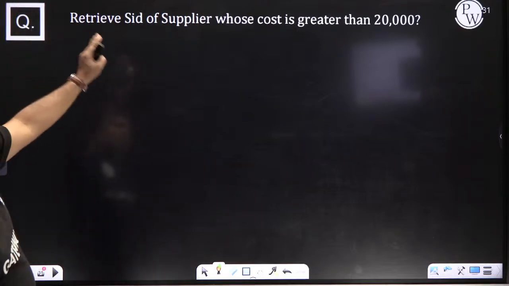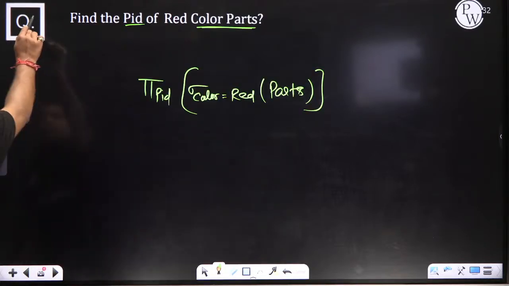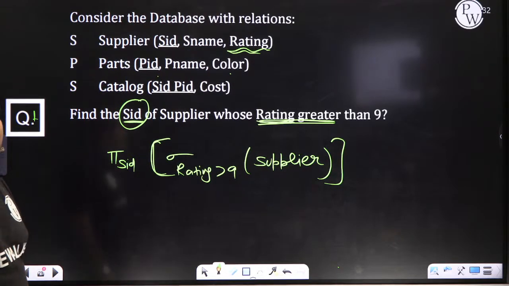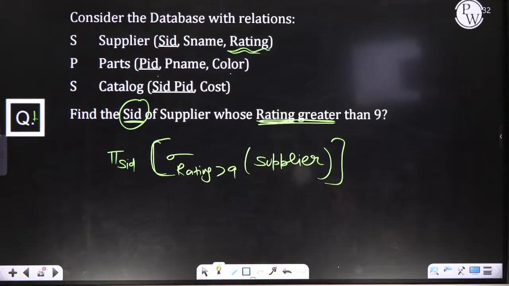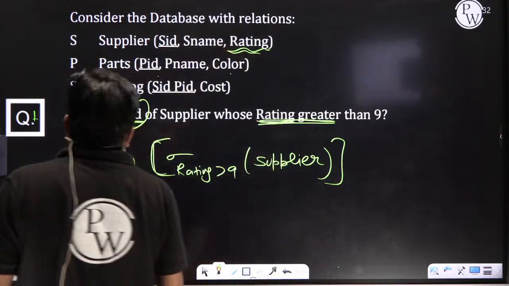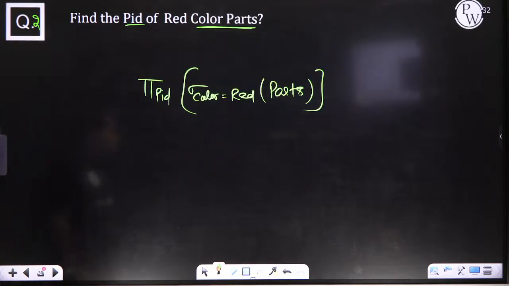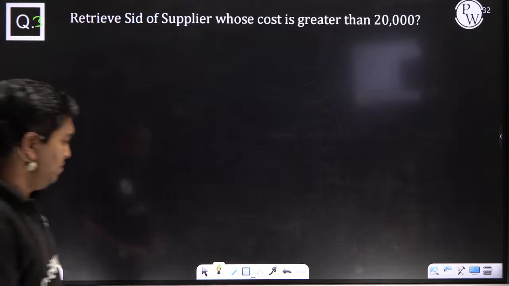Next, find the SID of the supplier whose cost is greater than 20,000. Which table is required? Everyone acknowledge, please. Are you able to analyze which table is required for this? We need the cost condition and we want SID.